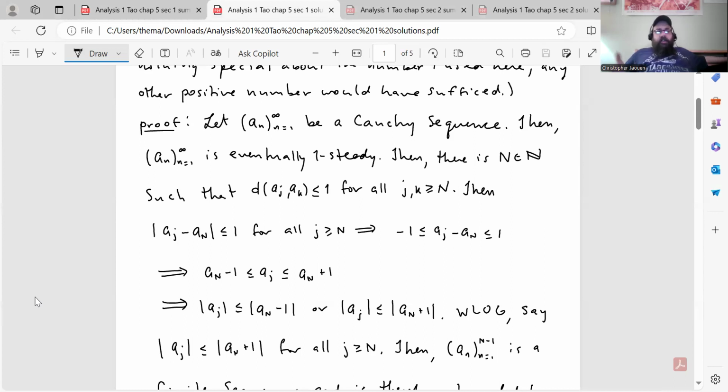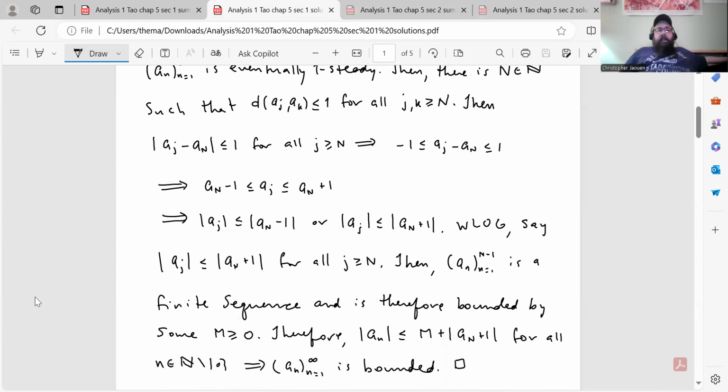Then that means |a_j - a_N| is less than or equal to 1 for all j greater than or equal to N. And that implies that -1 is less than or equal to a_j - a_N, less than or equal to 1, which means that a_N - 1 is less than or equal to a_j, less than or equal to a_N + 1. This implies the absolute value of a_j is bounded above by |a_N - 1|, or if a_N + 1 is bigger in magnitude, then it's bounded by that instead. Without loss of generality, let's just say that the second one is the case, just because that's a plus instead of a minus, but it doesn't really matter.